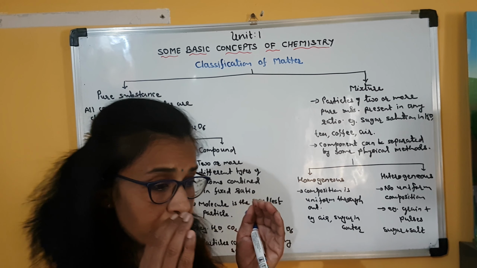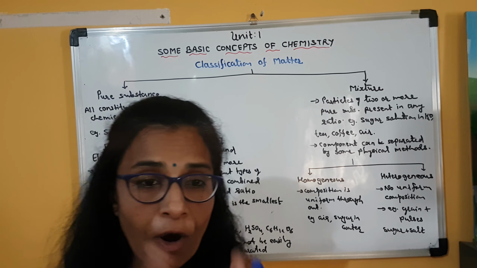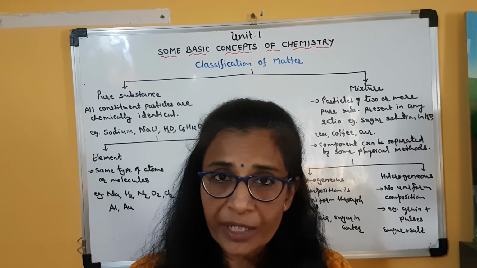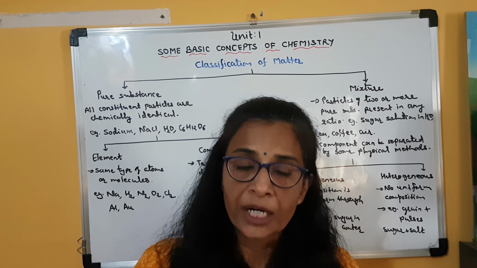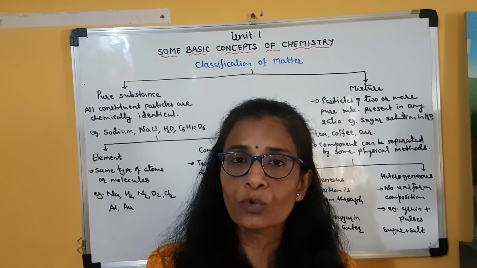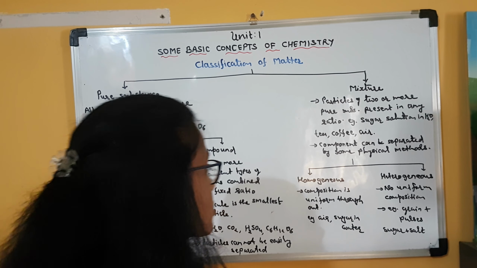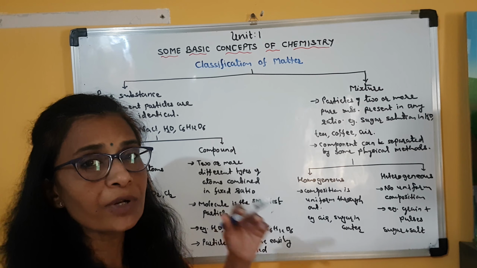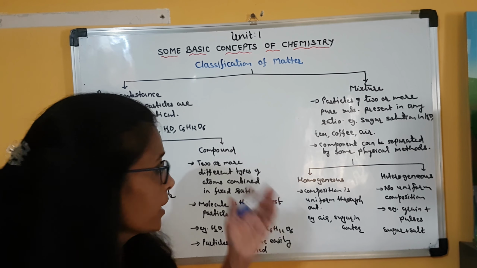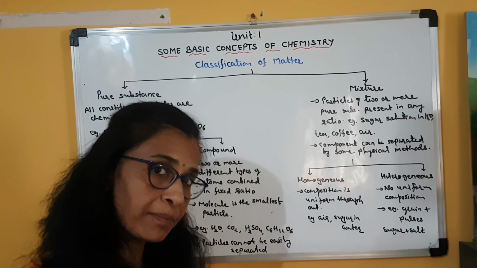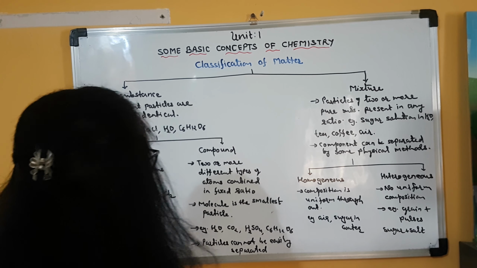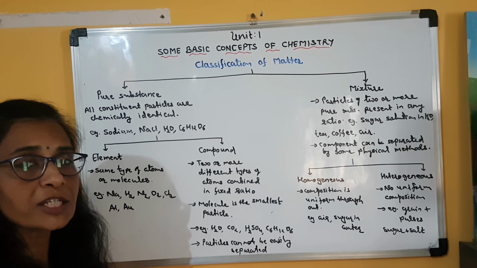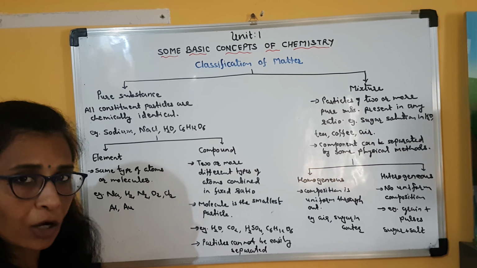The smallest particle formed by such chemical combination of two or more different types of atoms is known as a molecule. So the smallest particle of a compound is a molecule. Here it is not an atom. It is always a molecule. But in the case of an element, the smallest particle can be either an atom or a molecule.